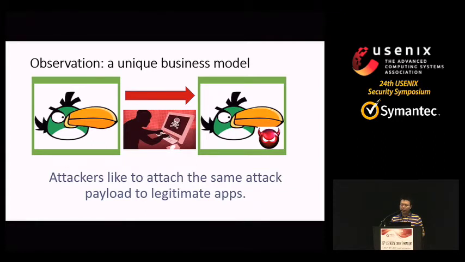On the other hand, when the app is found to be malicious, all the infected users will be lost. For the attackers, why not directly use a famous app to infect more users? In this way, even if the app is found, the attackers almost lose nothing. When we think about this business model, we found there is a unique drawback that we can take advantage of.